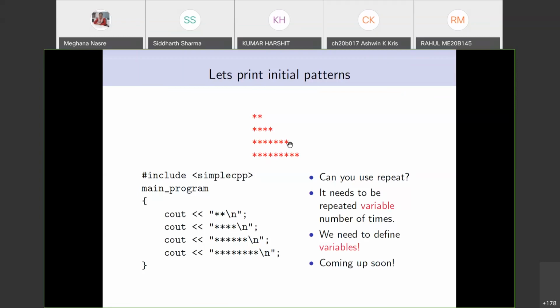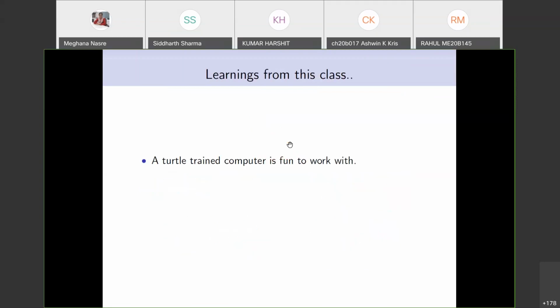So we will just conclude this discussion with what we have learned. We have seen a turtle trained computer which is fun to work with. It gives us a way to draw things like polygons and so on. In fact, I'll post a few nice patterns that students in my last offering have created, which will be fun for you to come up with and draw yourselves. It will essentially require you to use the repeat command, which is a very useful command, and